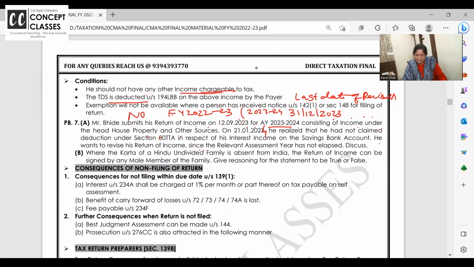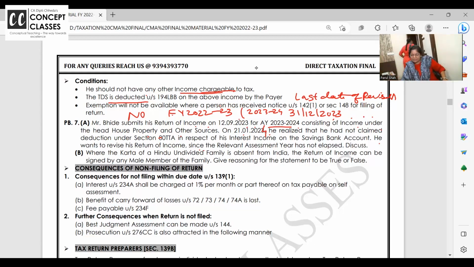He wants to revise the return in January 24. Can he do so? No. And for this clerical mistake, can he file updated return? No, please. Updated return is not for clerical mistake. Yes, come on, now what is it? For 2 years you can easily file updated return. Updated return is only when you increase the income.